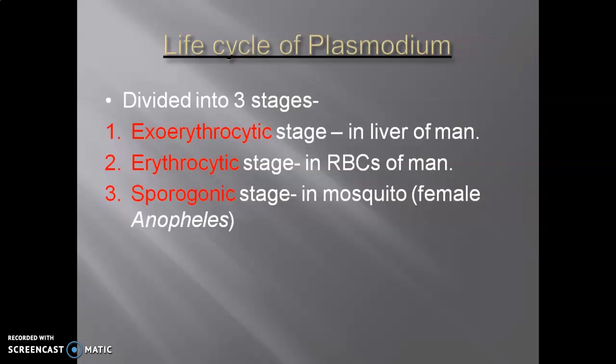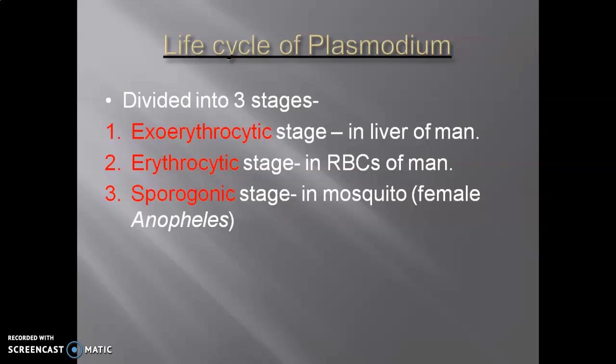Life cycle of Plasmodium vivax we have to discuss in detail. As far as Plasmodium vivax is concerned, the life cycle is divided into three stages. One is the exoerythrocytic stage. It takes place because when the mosquito bites, it releases sporozoites into the bloodstream. They travel for half an hour in the bloodstream, then reach the liver of man, and here it first of all infects the liver of a man. This stage is called the exoerythrocytic stage, which can be observed in the liver of man.